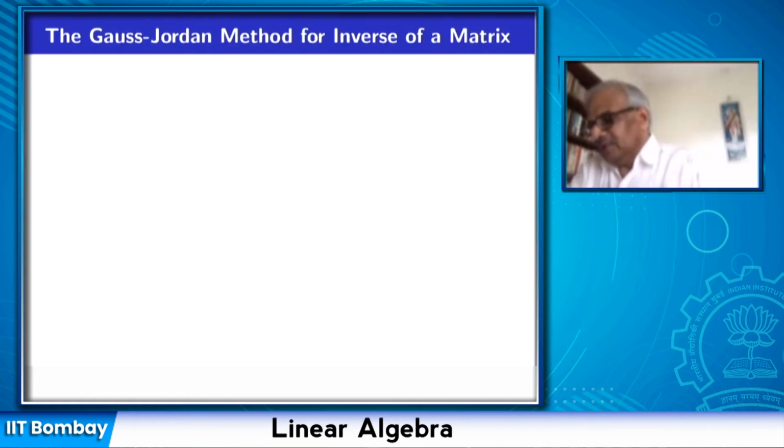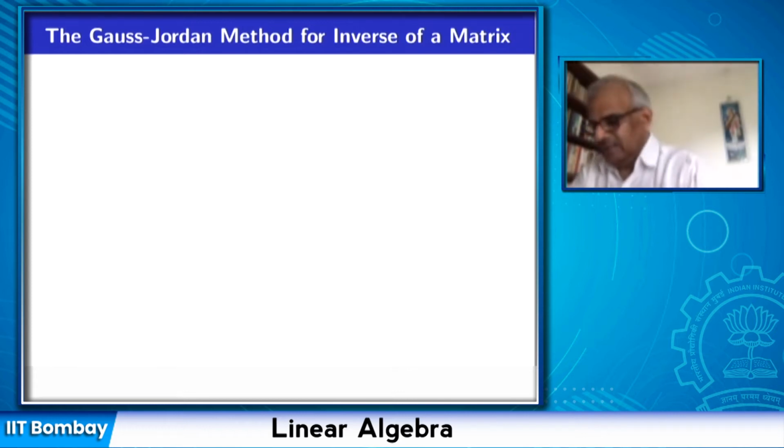You might have learned in school that the inverse of a matrix can be found by using cofactors and determinants, etc. Those formulas are useful to some extent, but they are computationally very heavy. I will discuss those formulas also. But an efficient method to calculate the inverse of a matrix is the Gauss-Jordan method, which depends on what we just observed.